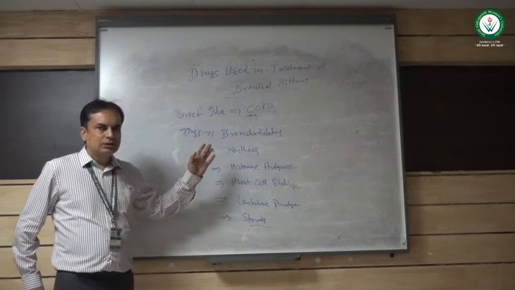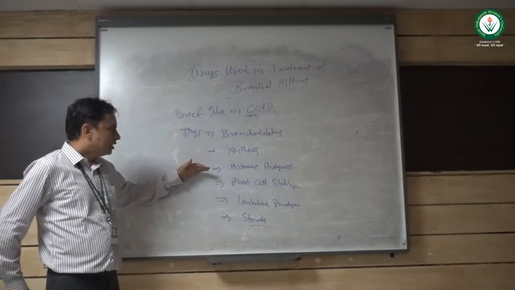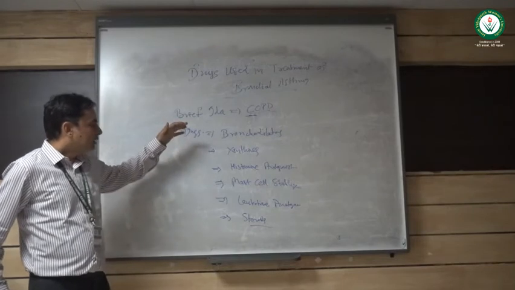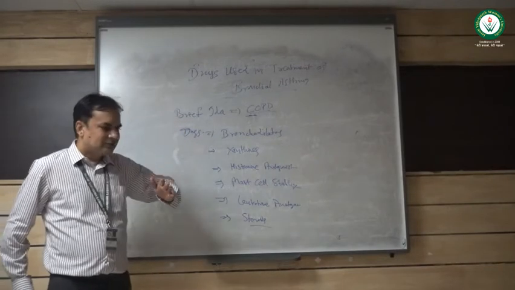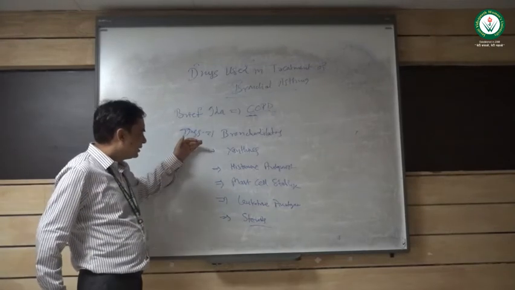So we have discussed all the drugs used in treatment of asthma. First of all, we have seen what asthma is, what the major categories of asthma are. Then we have seen the drugs.